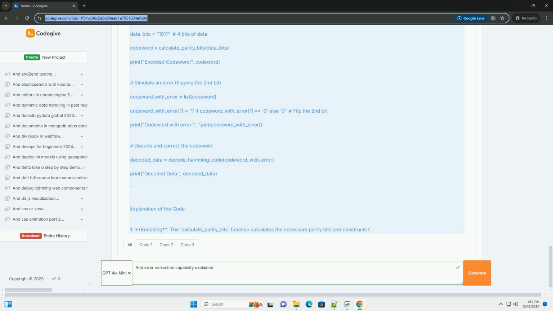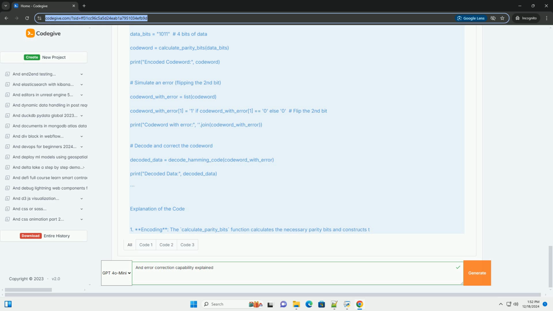Example usage. data_bits = '1011', 4 bits of data. code_word = calculate_parity_bits(data_bits). Print 'Encoded code word', code_word. Simulate an error, flipping the second bit. code_word_with_error = list(code_word). code_word_with_error[1] = 1 if code_word_with_error[1] == 0 else 0, flip the second bit.